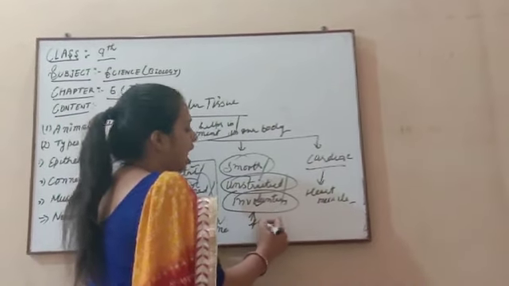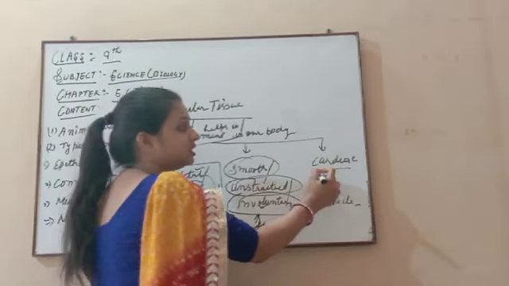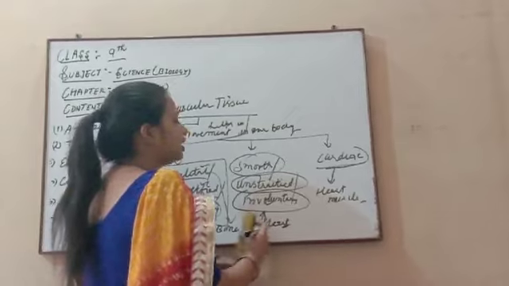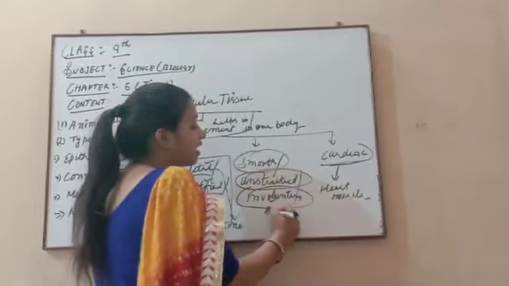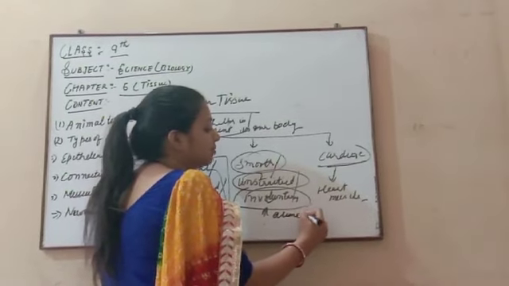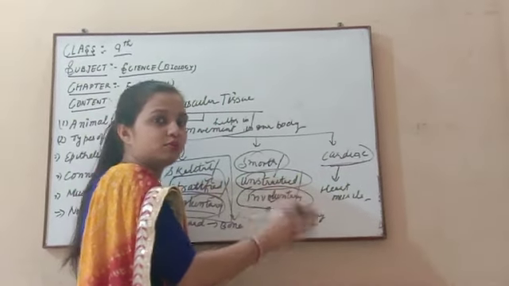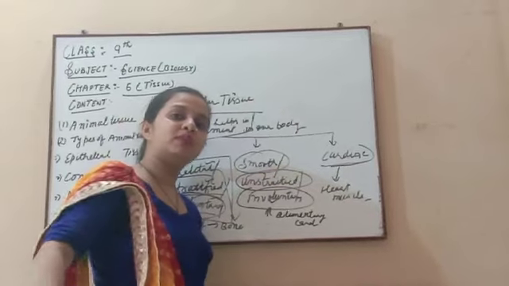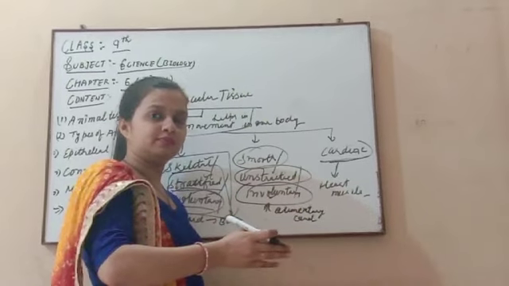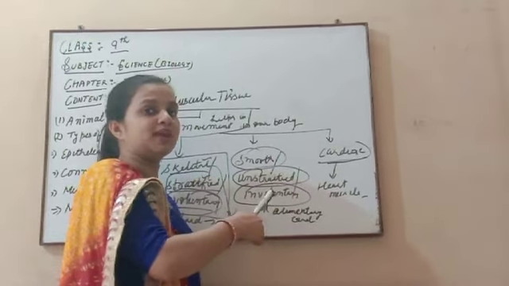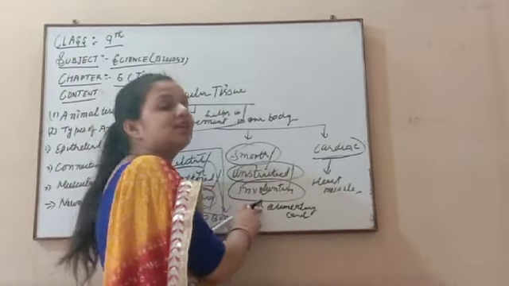Those muscles which are present in the heart are given a different category. So this is also involuntary, and cardiac is also involuntary muscle. Like the movement of the alimentary canal: any food first enters the mouth, then goes through the food pipe to the stomach, and so the food moves from the mouth to the anus. This type of muscle movement in our body, which is not in our hand, is known as involuntary.